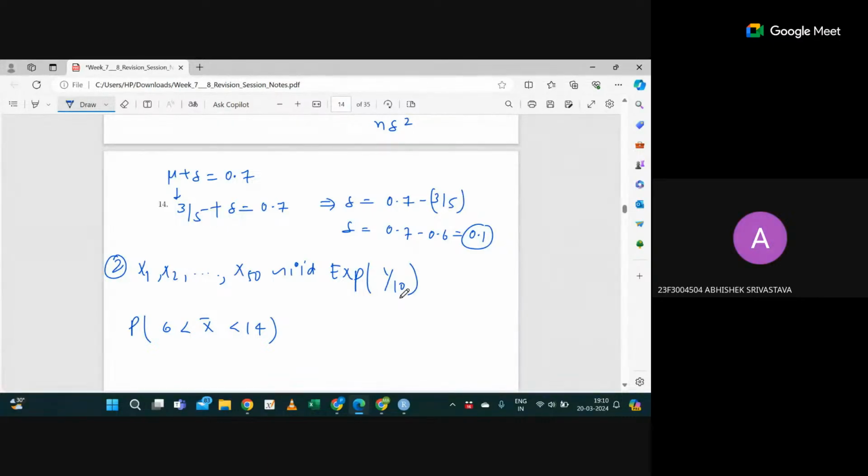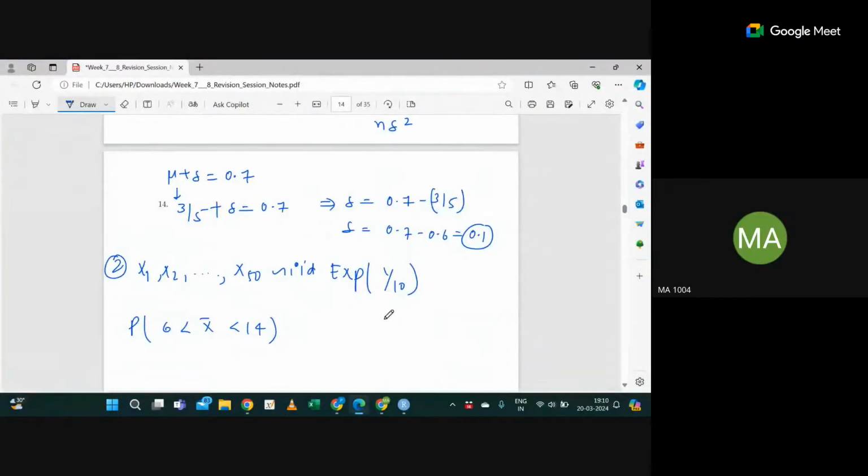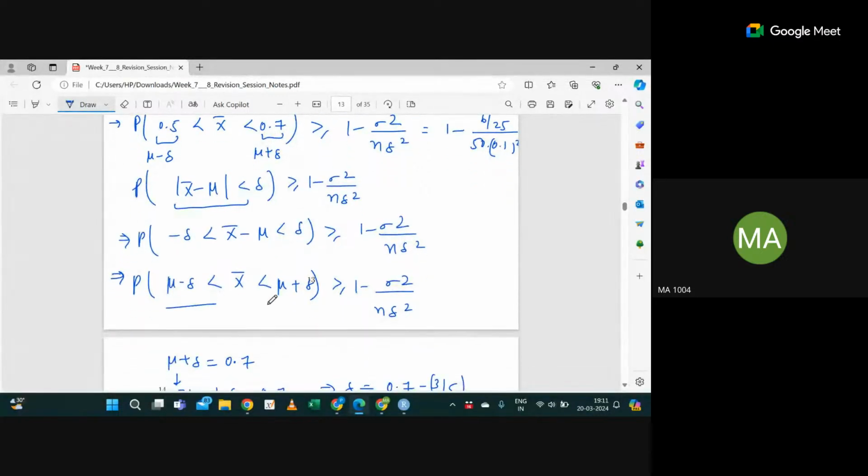Expected value is P. Sir, are you asking for the lower bound? Yes, because in this case we will get the lower bound. We can't get the upper bound here, because only if you expand this term for the lower bound can I get this. This is something we have to keep in mind.